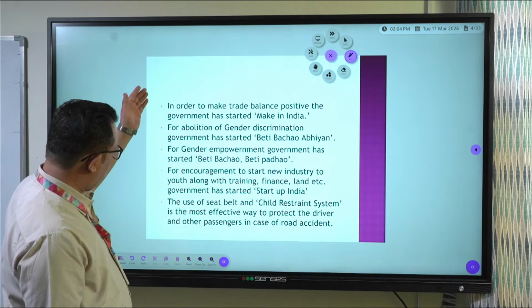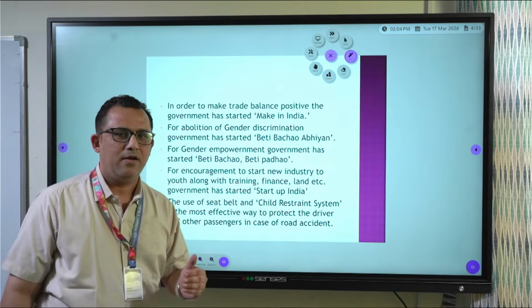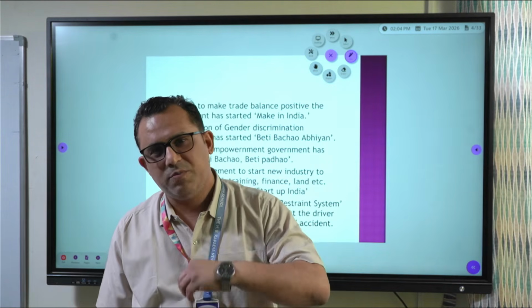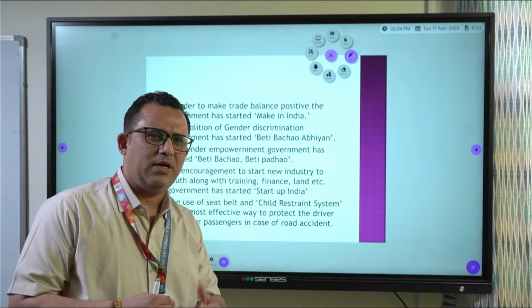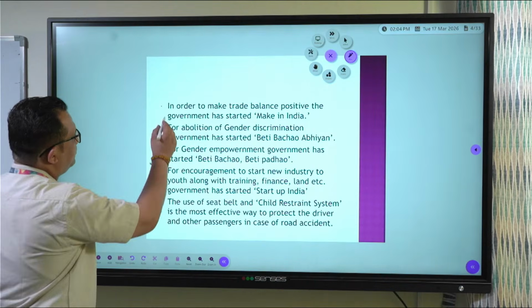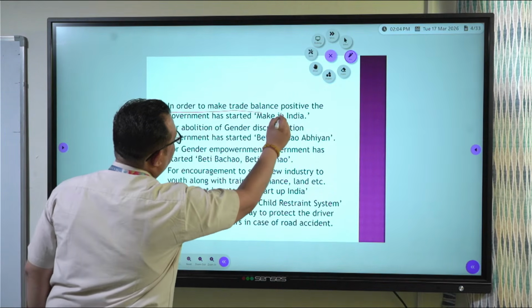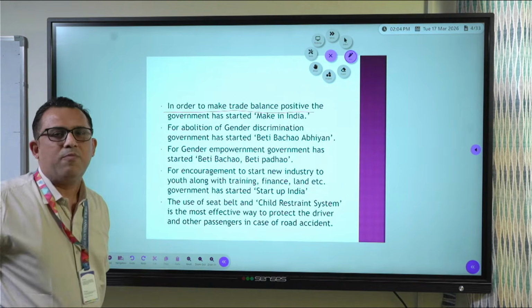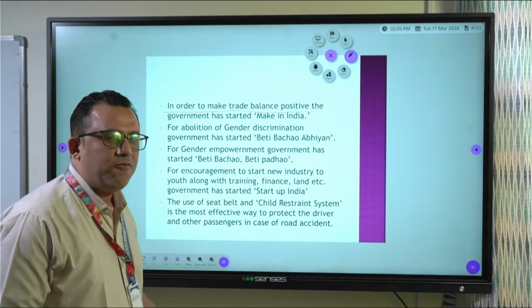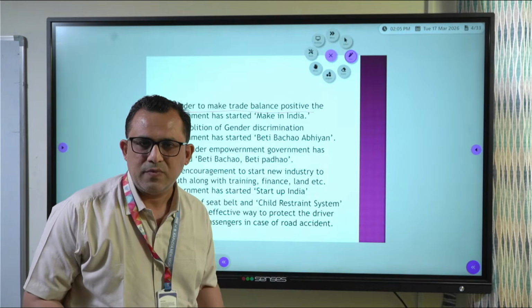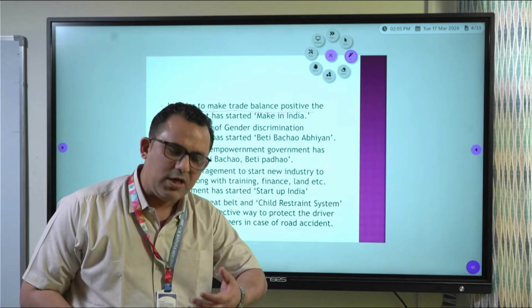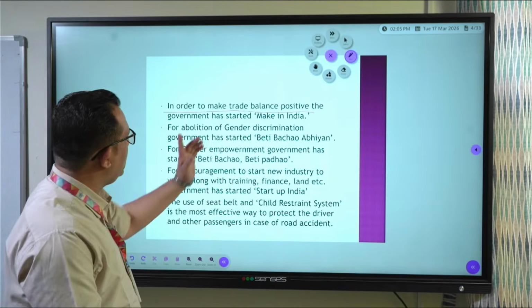Now, here are some high-five objectives. Those were very easy, that you may be knowing, some of you may not be knowing. Now, these are a little bit high-fi that you should know for tomorrow's exam. First one, in order to make trade balance positive, you know what is positive trade balance? When we have more export and less import, when our foreign exchange earning is more, it is called positive trade balance.